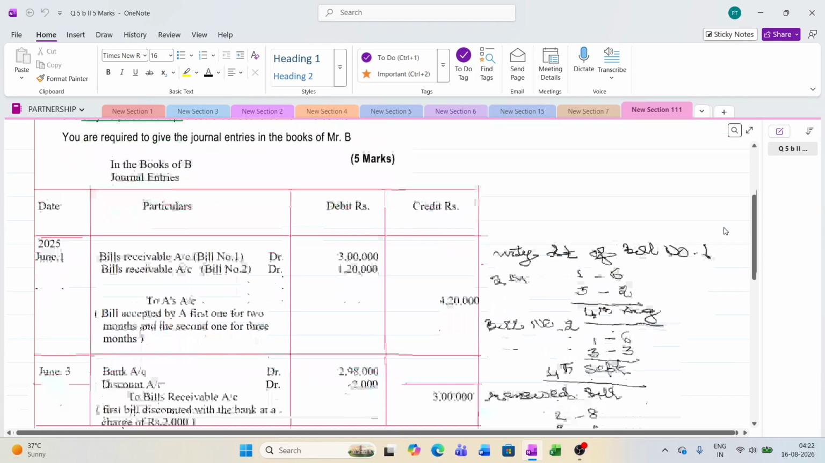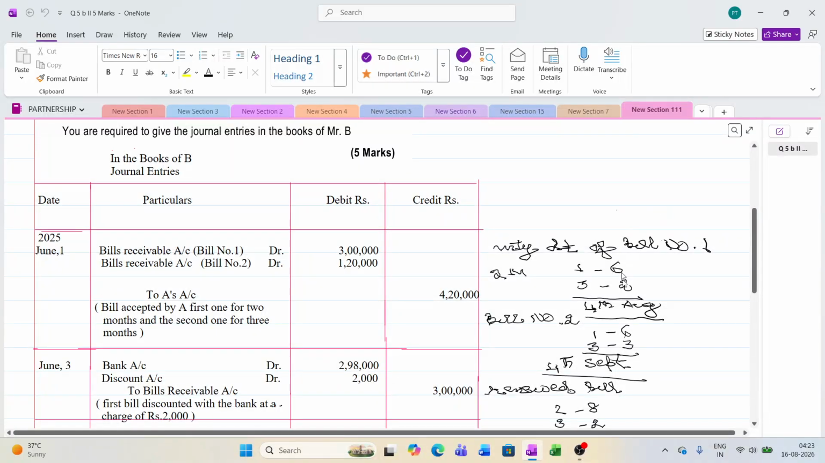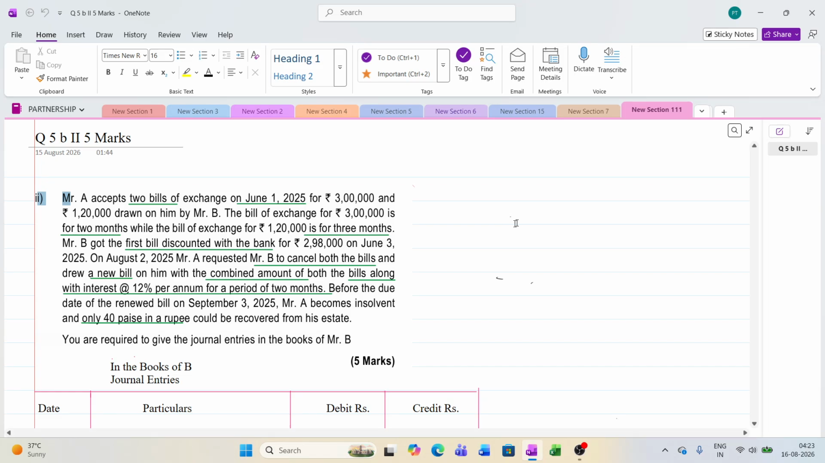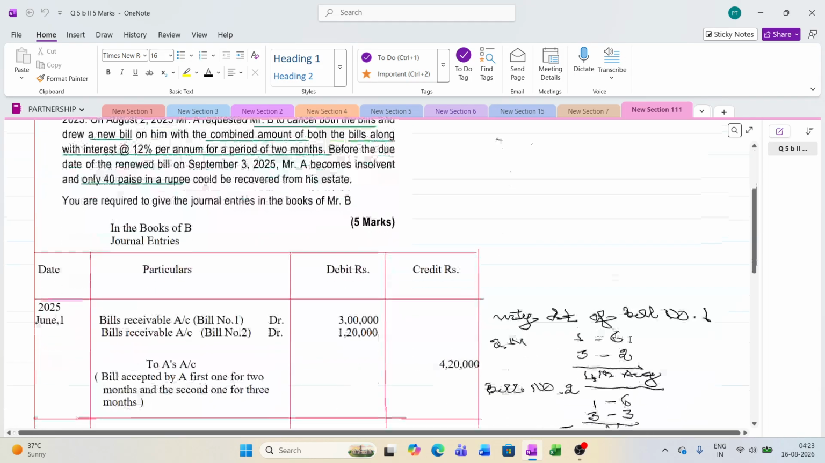So we can calculate the maturity date. May not be required, but still you have to do it. The first bill is for 2 months, so the due date will be 4th August. The second one is for 3 months, so the due date will be 4th September. Okay. Due date and maturity date, you know that. When you add 3 days, it becomes the maturity date. So the maturity date, what I am giving you here, I wrote here as maturity date.